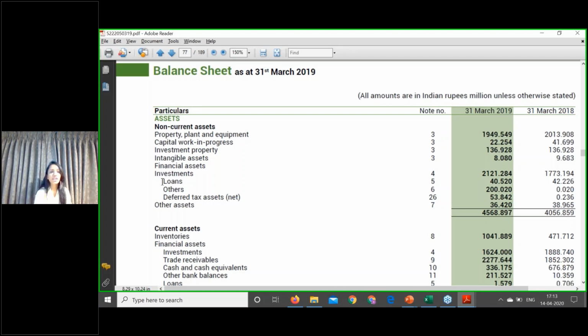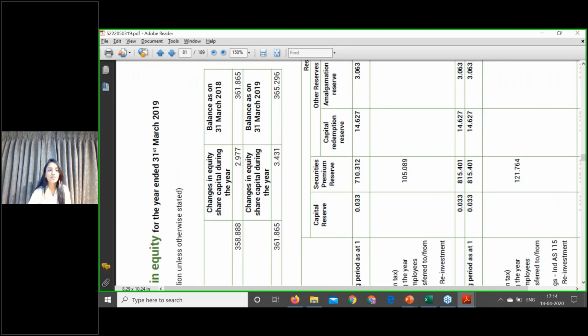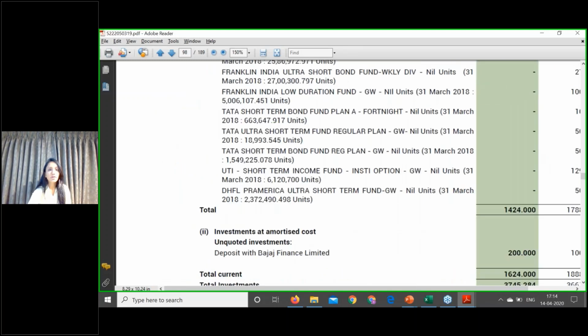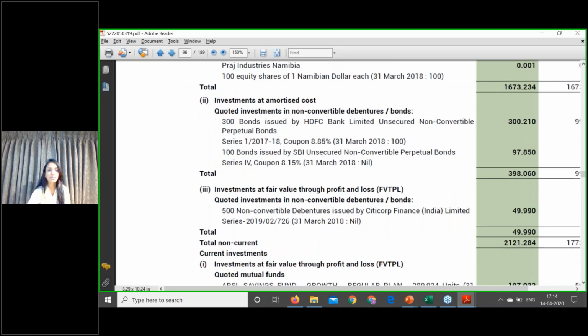We'll go to the next items. Investments. Investments are financial assets as said in the definition. It is an equity instrument of another entity. Then loans. Loans might include some items, so we'll also see the schedules for these items so that we understand in brief what each caption covers. In investments, again you have further categories: investments in subsidiaries, investments in joint ventures, investments in associates. We'll discuss it later on. I'll tell you what is the peculiarity of these investments also.